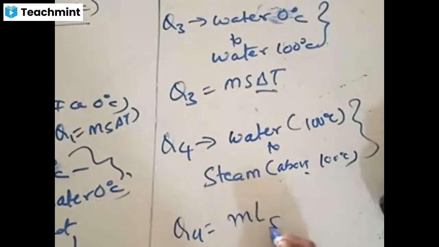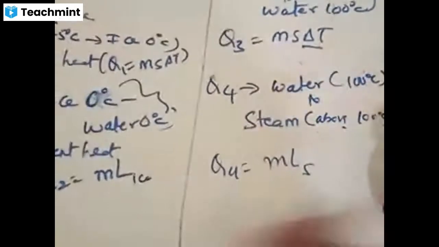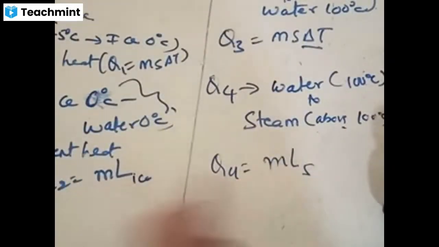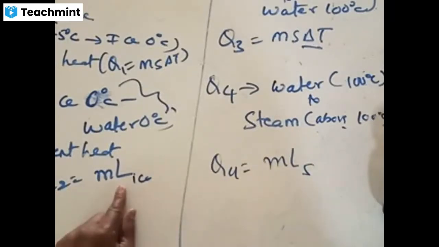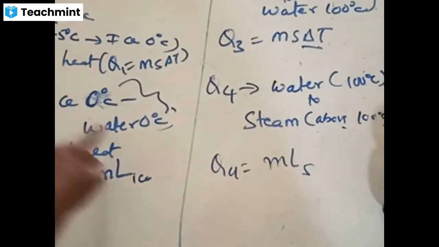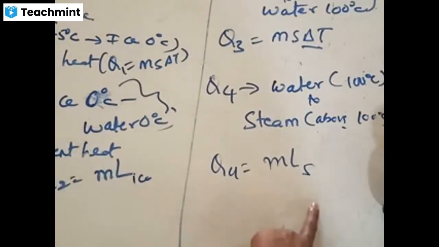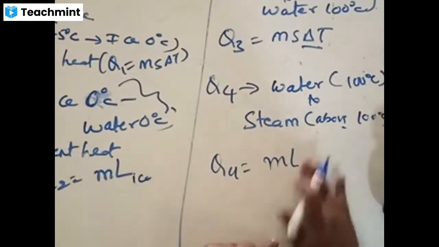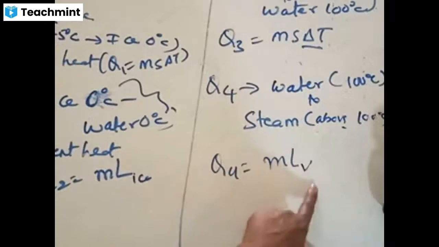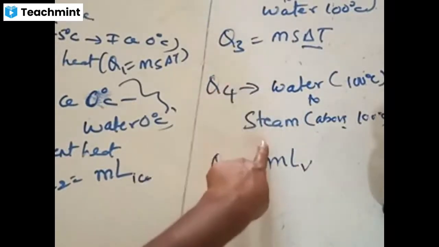M into LS. Earlier it was M into L of ice. This is latent heat of steam, whereas this is latent heat of ice. In latent heat of ice, what is happening? Conversion from solid to liquid is taking place. In latent heat of steam, we call this latent heat of vaporization. What is happening? Water is converting into vapor form.